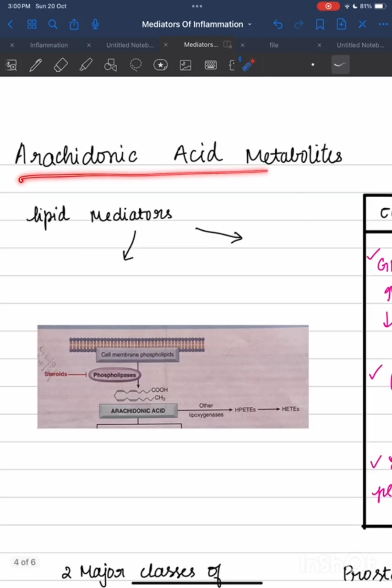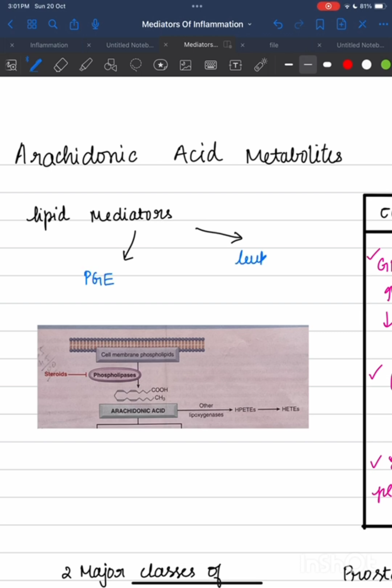Okay. Arachidonic acid metabolites. What are lipid mediators? There are two lipid mediators: prostaglandin and leukotriene.